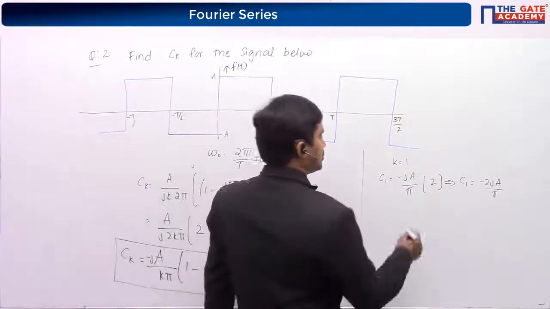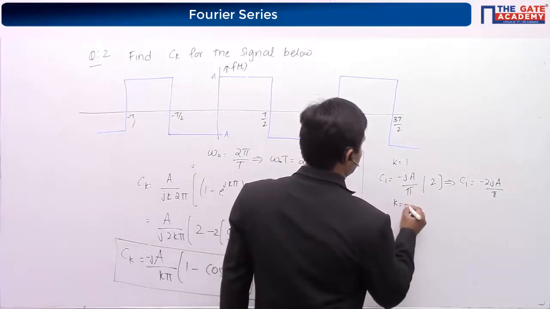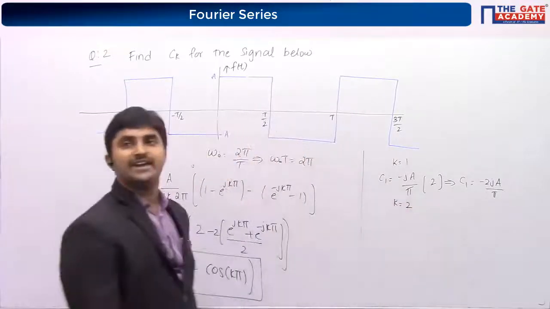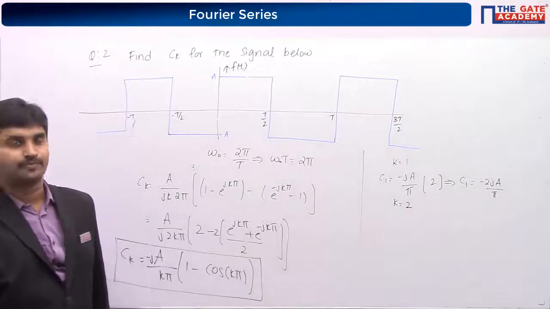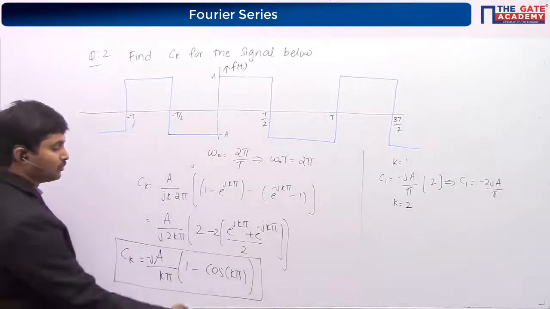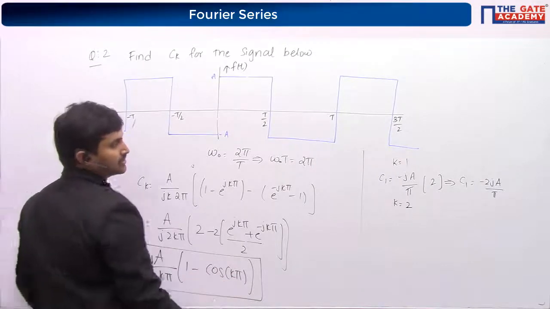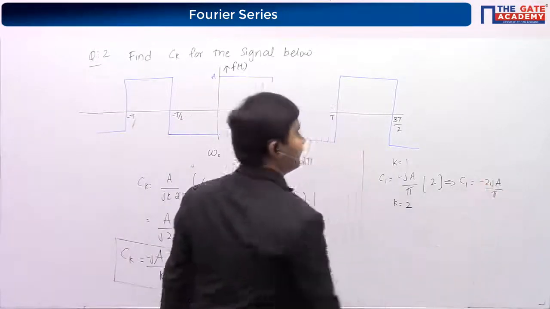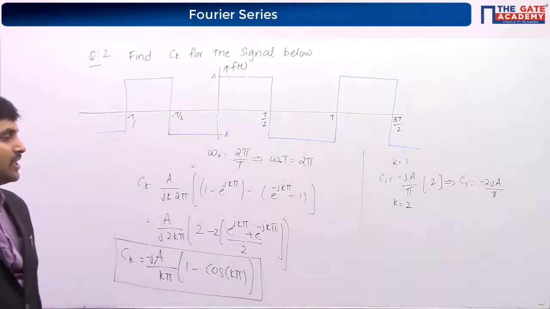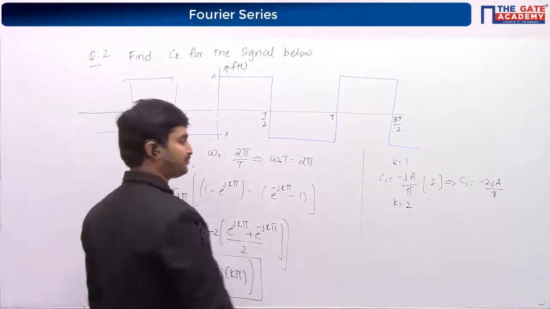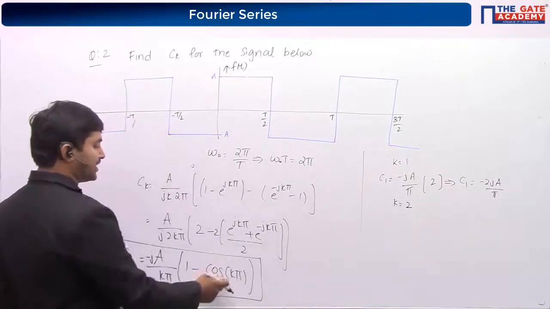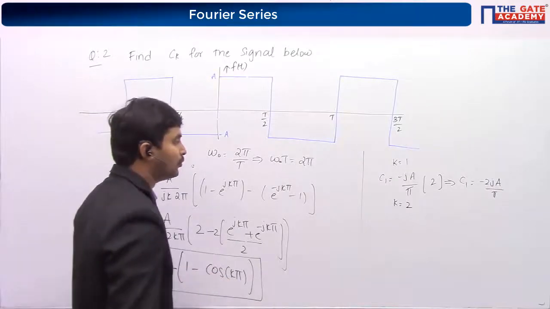Okay, so k is equal to 2. If I put k equal to 1, cos pi is minus 1, so totally it becomes 2 here, so it is minus 2ja by pi. If I take k equal to 2, cos 2 pi is 1, and 1 minus 1 is 0.